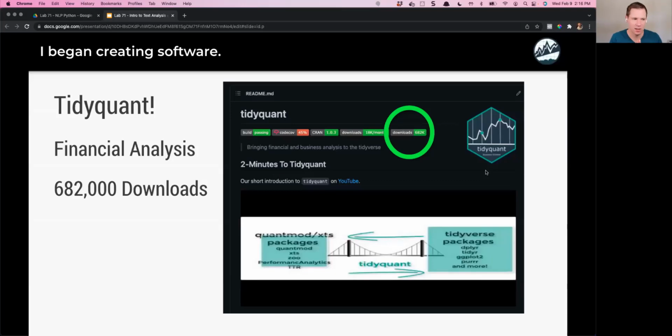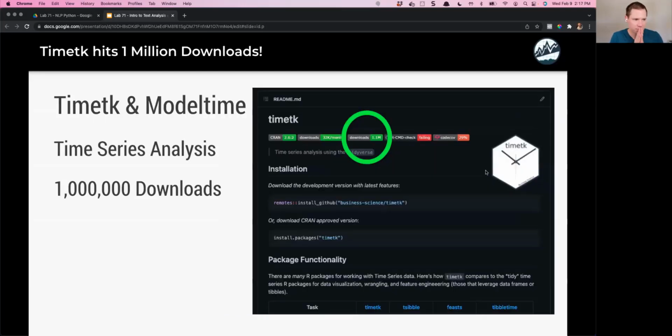I began creating software. This is a software package that I built. It's called TidyQuant. It's for financial analysis. If you're into the R programming language, you may have heard of it. And it's okay if you haven't, but it is used very widely in the finance space by all the major financial companies like JP Morgan, Goldman Sachs, and so on.